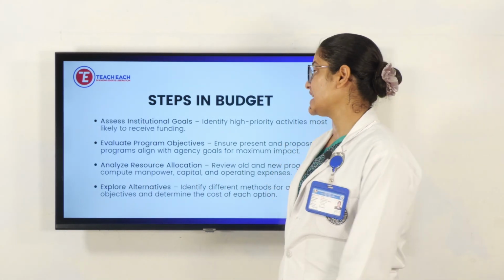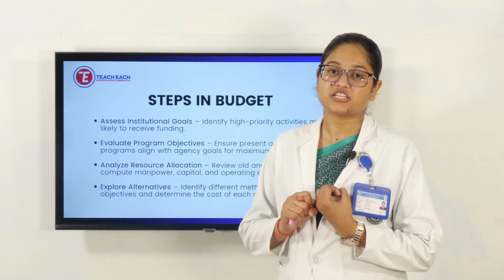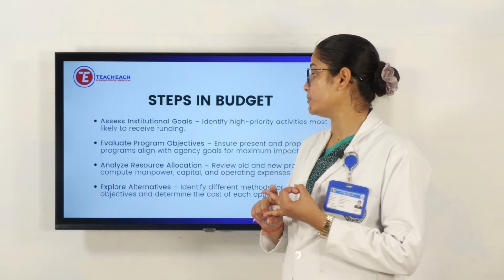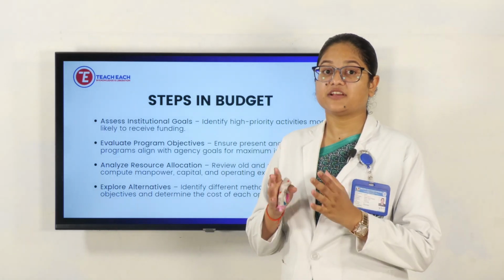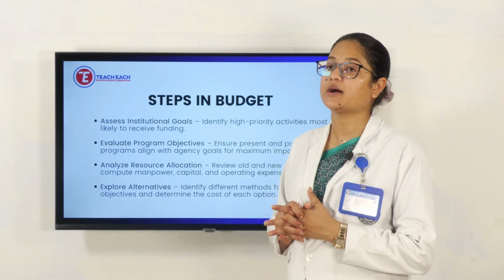So first is to assess the institutional goals. We should be aware of what the institutional goals and objectives are, and leading with that we need to follow the second step, that is to evaluate the program objectives.